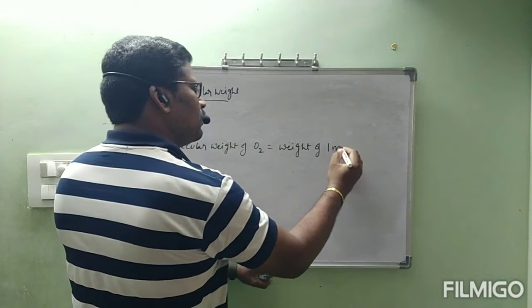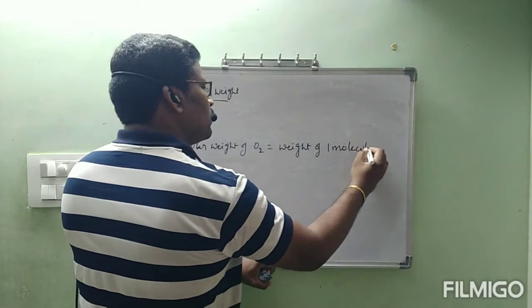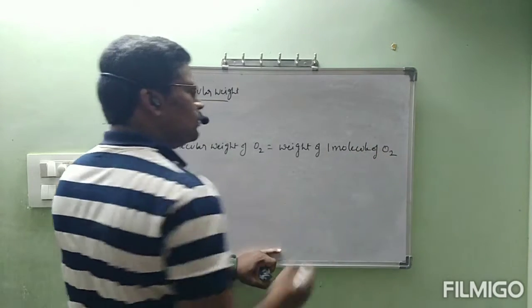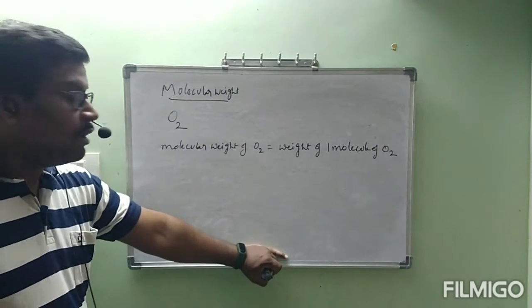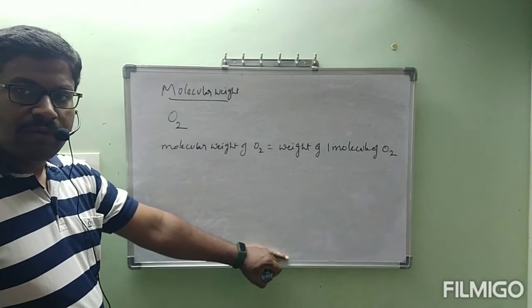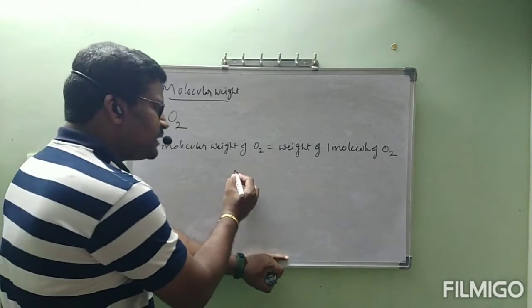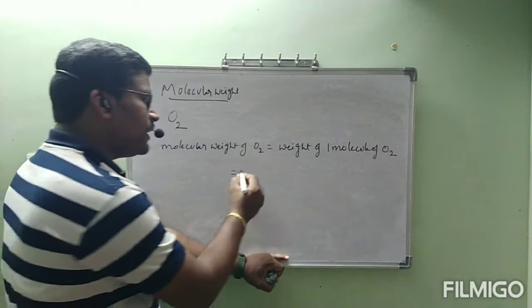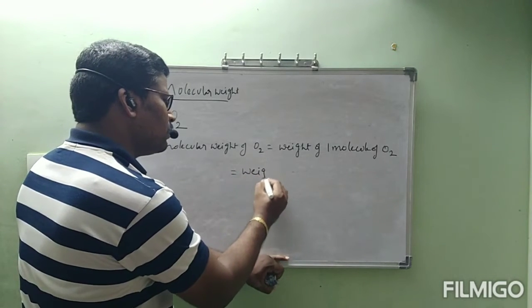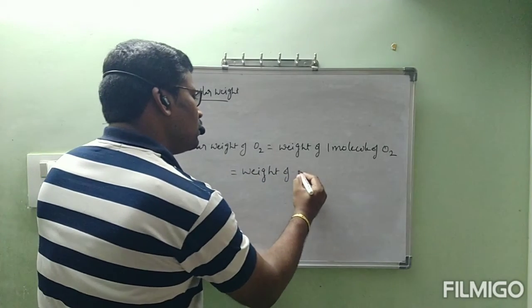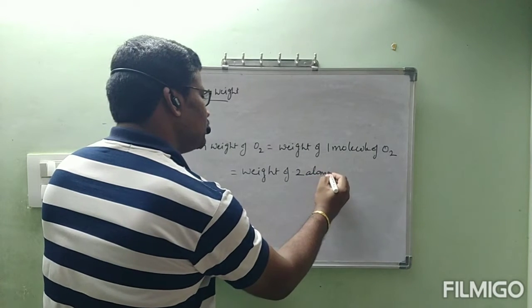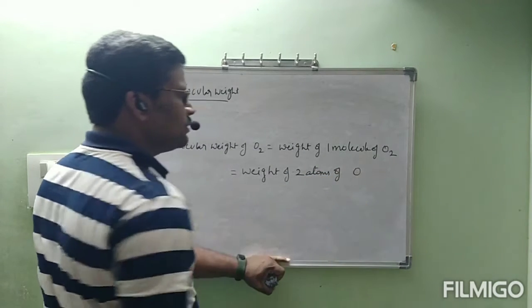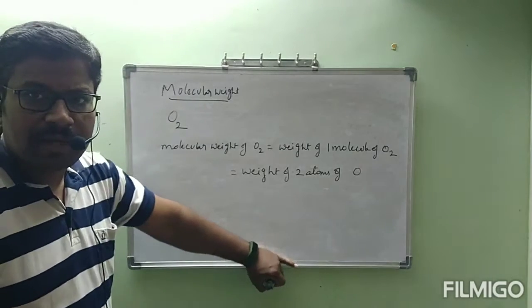So molecular weight of O2 is equal to weight of one molecule of O2, that is according to the definition. Molecular weight of O2 is equal to weight of one molecule of O2, which is nothing but weight of 2 atoms of oxygen. Why have we taken 2 atoms?